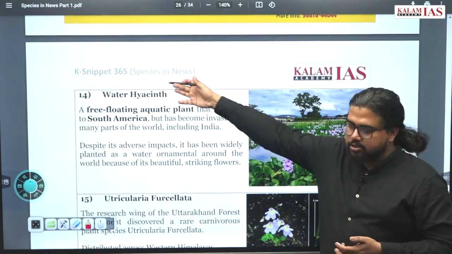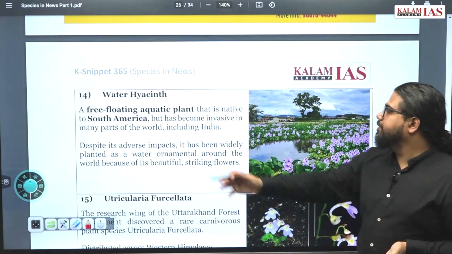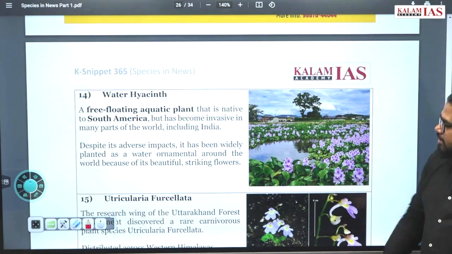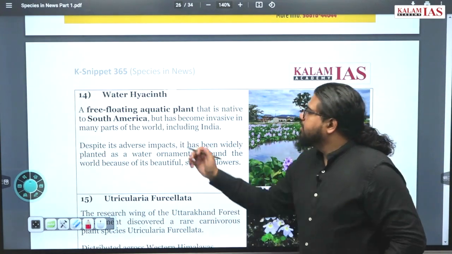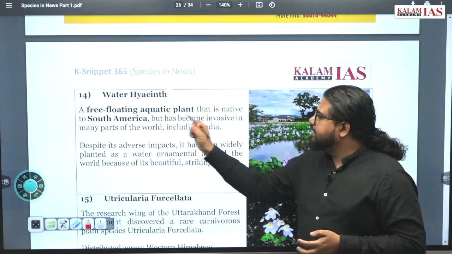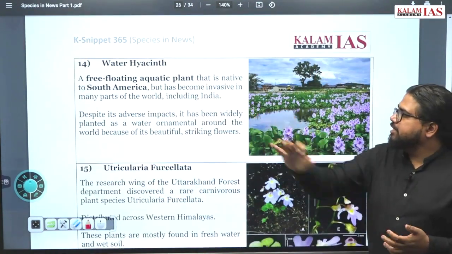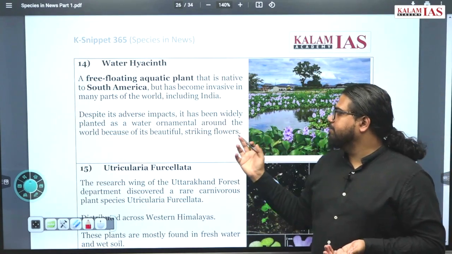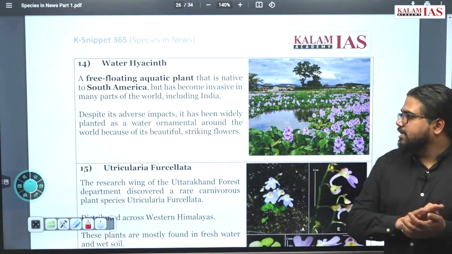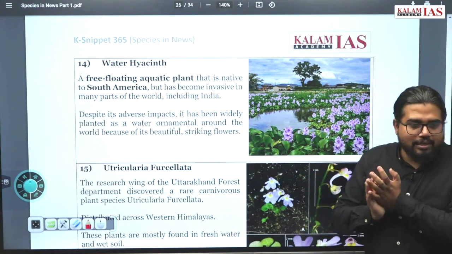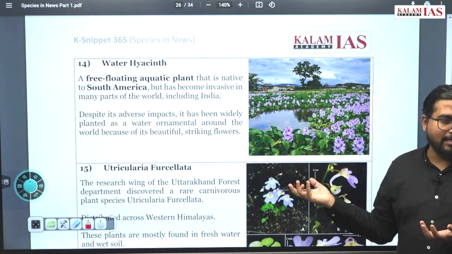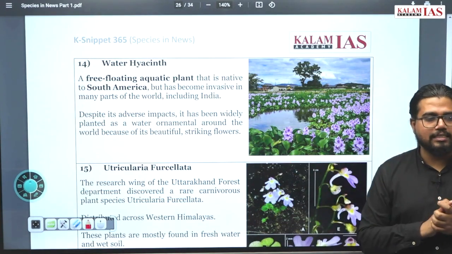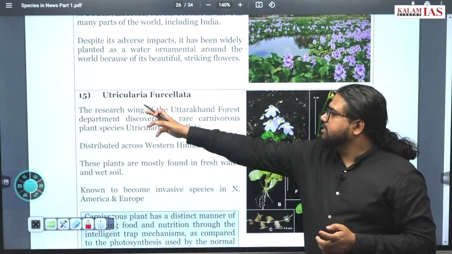Now water hyacinth, this is also a very famous invasive species, a free floating aquatic plant. You might also have seen this in many of these water bodies across the country. This is a free floating aquatic plant native to South America, but invasive in many parts of the world, including India. Despite this, it is being planted as an ornamental plant because of its beauty and striking flowers. The flowers are very beautiful, that's why people still plant these flowers. But once you plant it, it's an invasive species, it will destroy whatever wetland ecosystem is existing in that region.